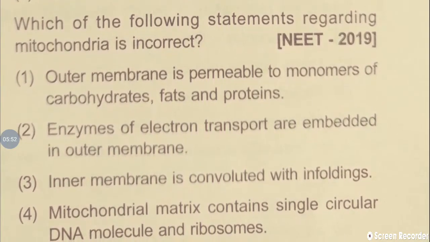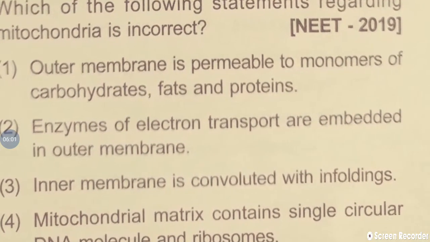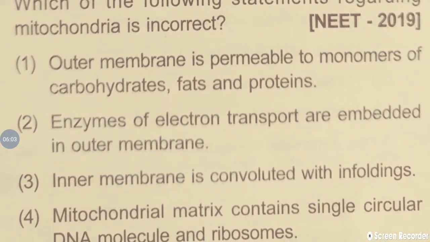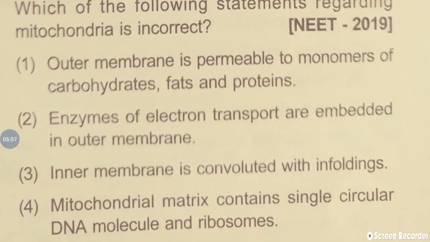First statement: the outer membrane is permeable to monomers of carbohydrates, fats and proteins. So a single carbohydrate, single fat molecule or single protein can be allowed by the outer membrane. So it is permeable to the monomers of carbohydrates, fats and proteins.